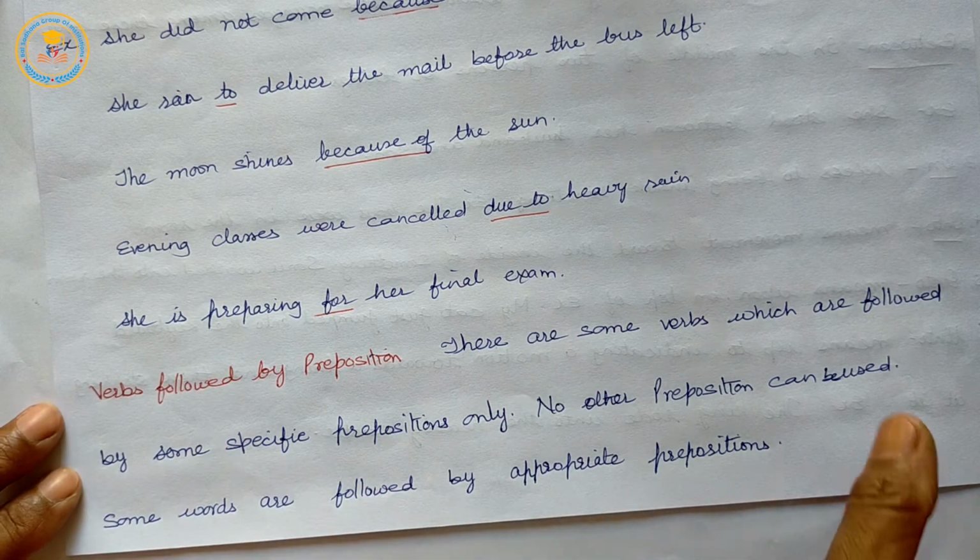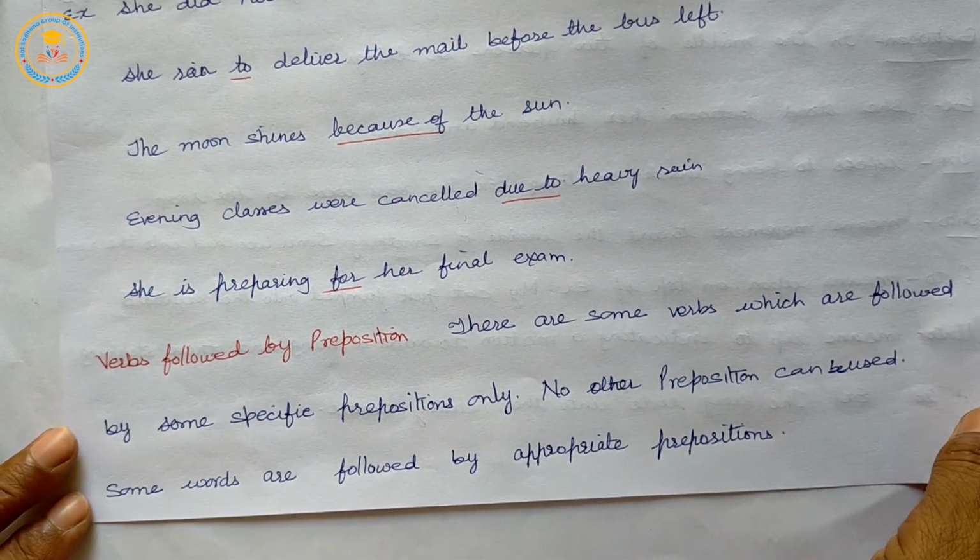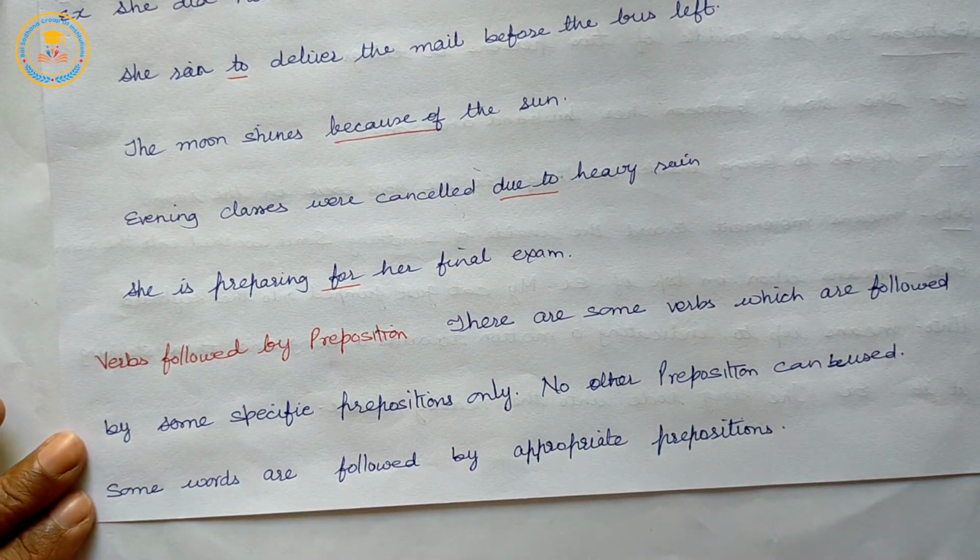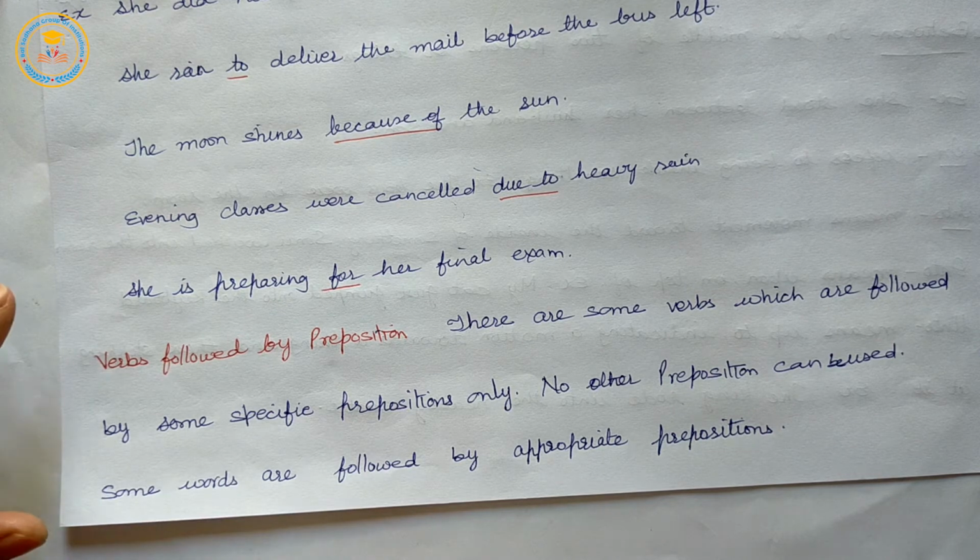Some verbs are followed by prepositions. These are some verbs which are followed by some specific prepositions only. No other preposition can be used here.